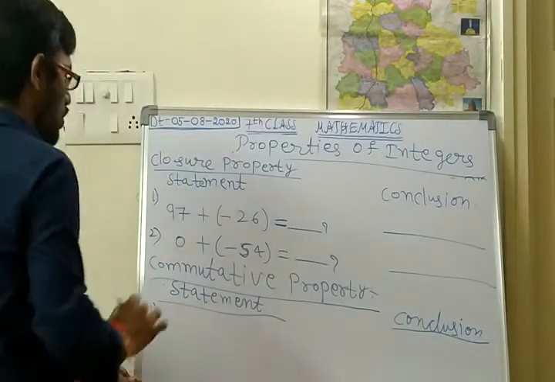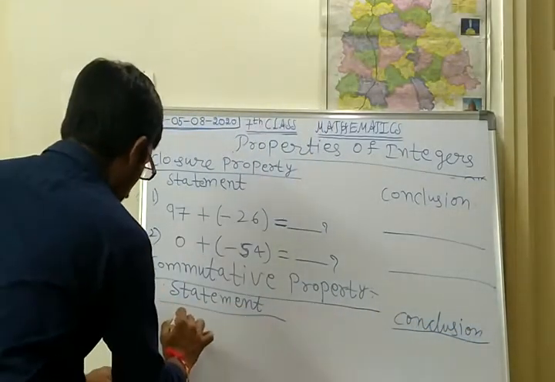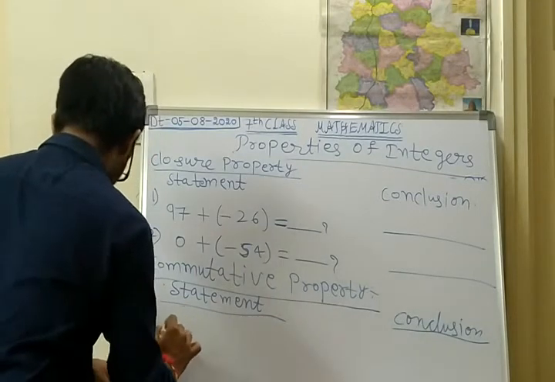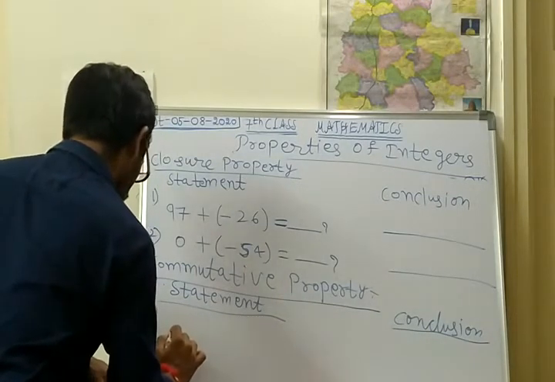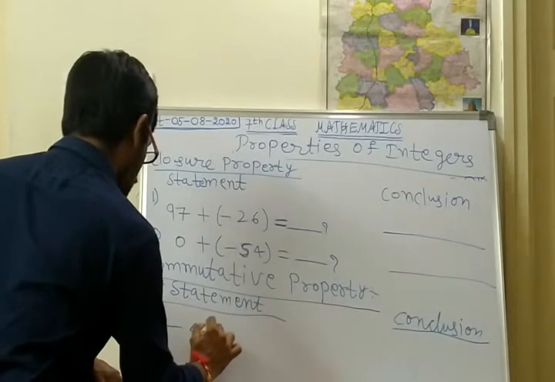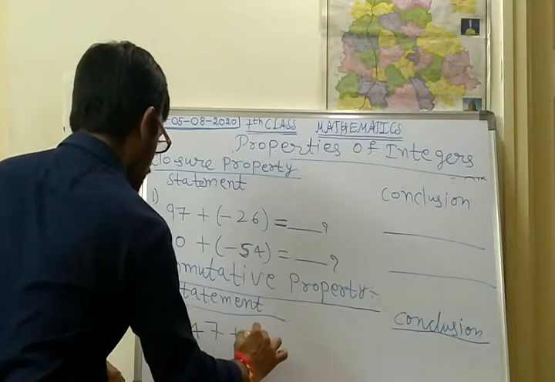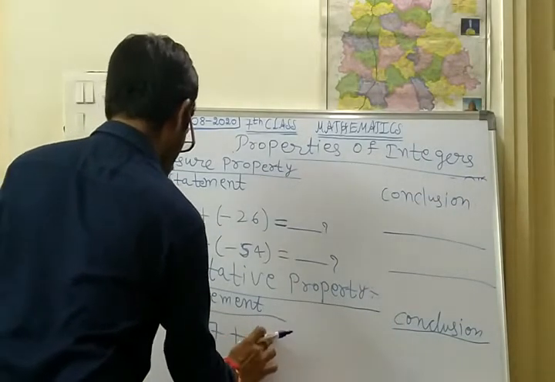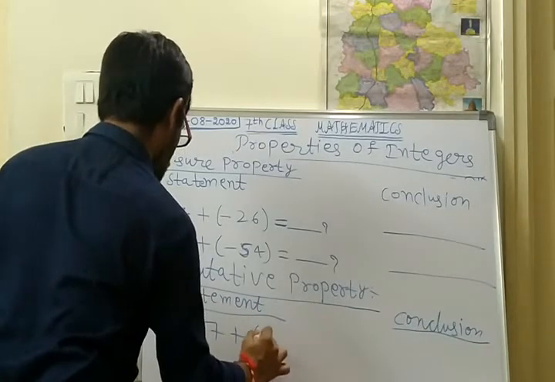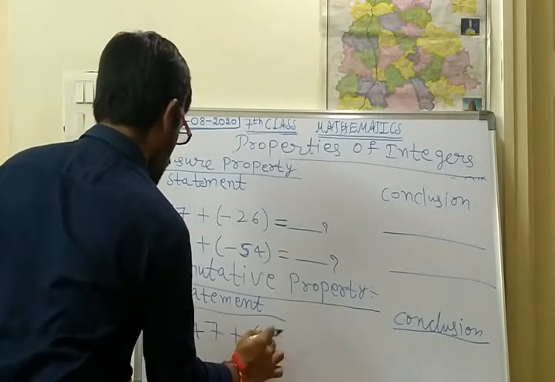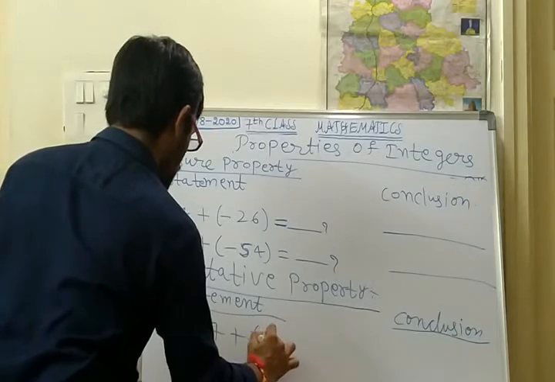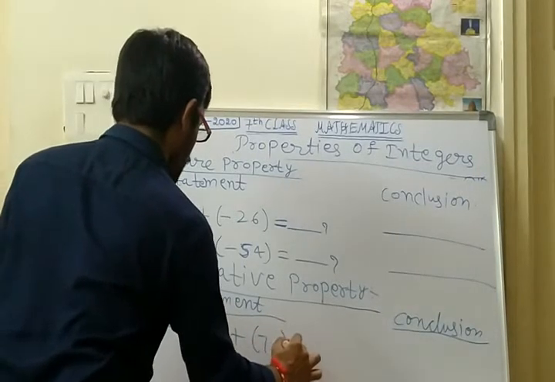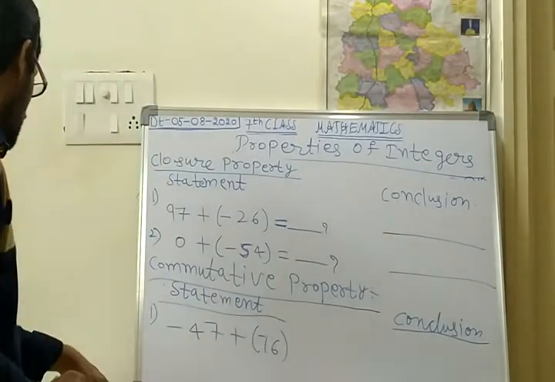The first one, only one I am giving: minus 47 plus 76. So minus 47 plus 76.